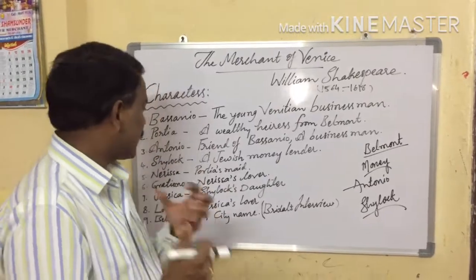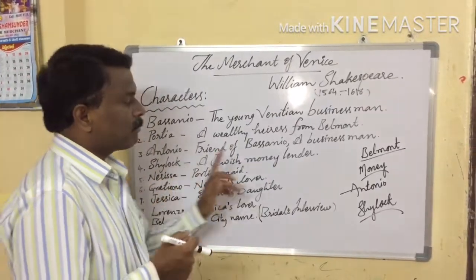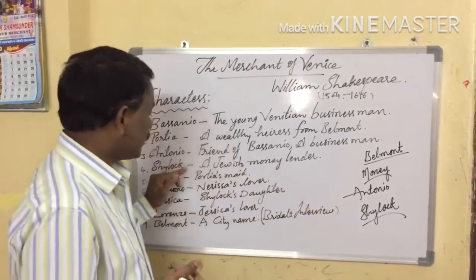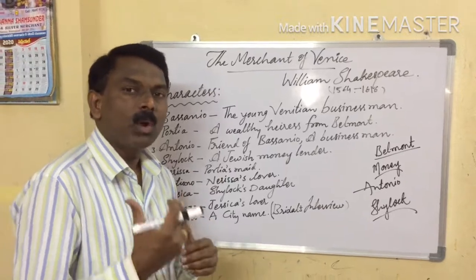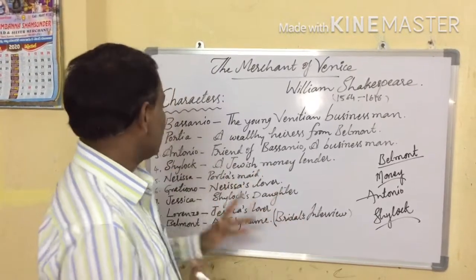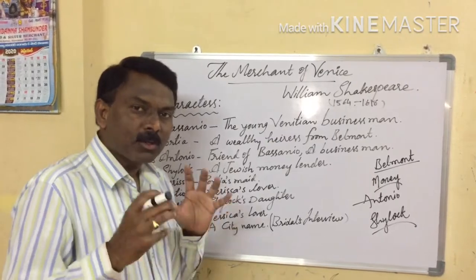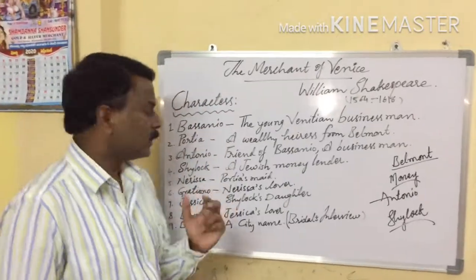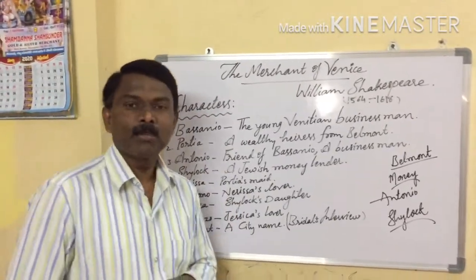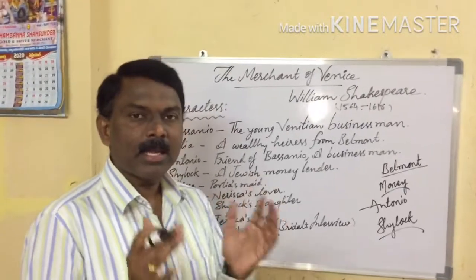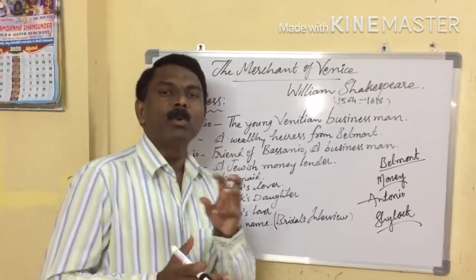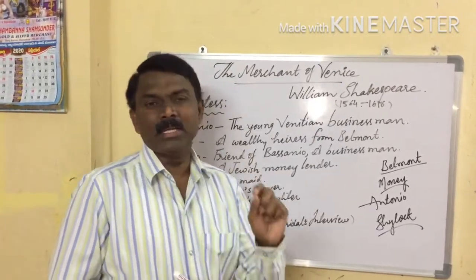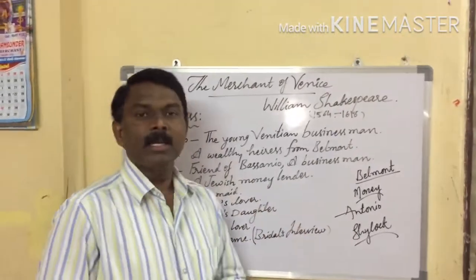But what is the main character of Shylock? Shylock is a money lender, but with more interest. So that's why here Shylock indirectly wanted to take revenge upon Antonio. He thought that it was the best time to take revenge upon Antonio. So he had a fantastic plan in his mind, not to charge more interest, but a very different kind of plan.